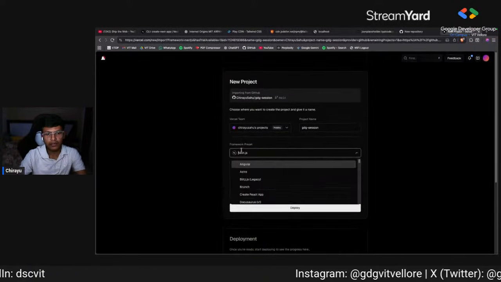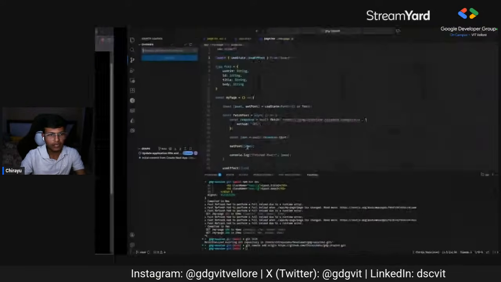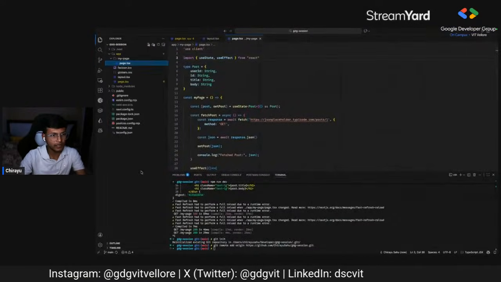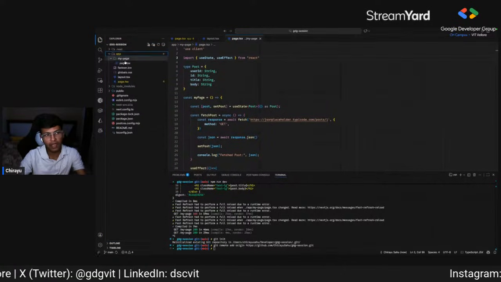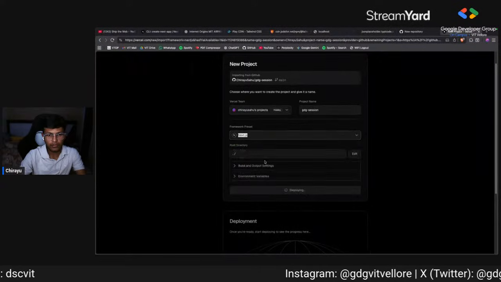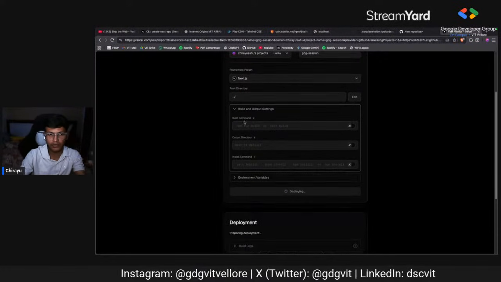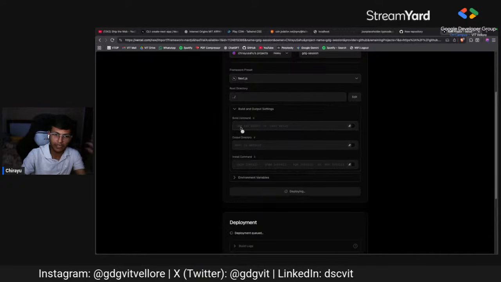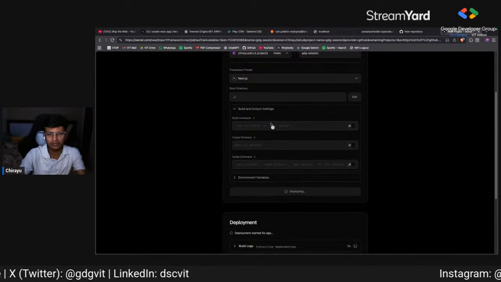So yeah, it has already detected the framework which we are using, Next.js, and the root directory will be the current directory only. This is the root directory, and inside the app we have our home page set up. So we'll deploy this. These are the customizations if you want custom build commands, a custom output directory, and custom install commands.